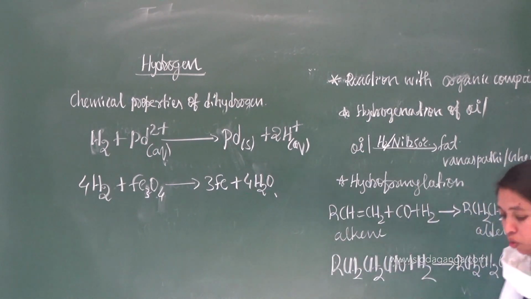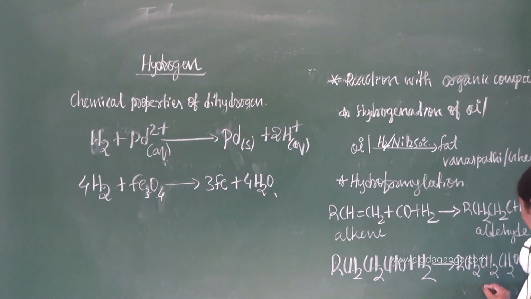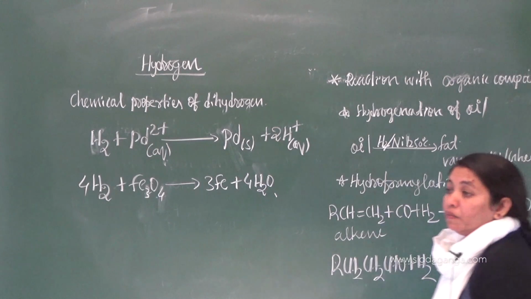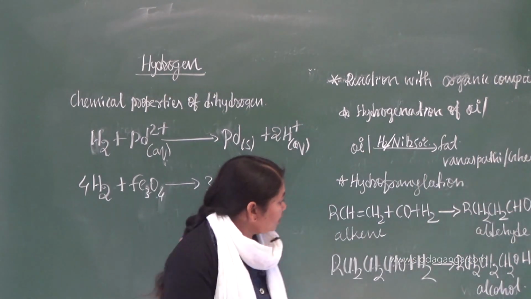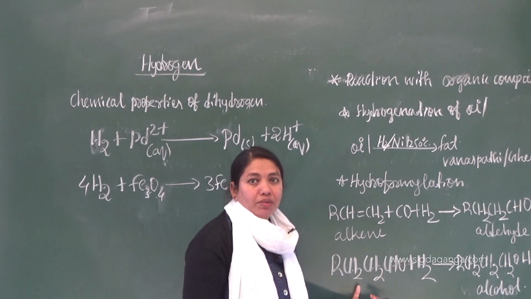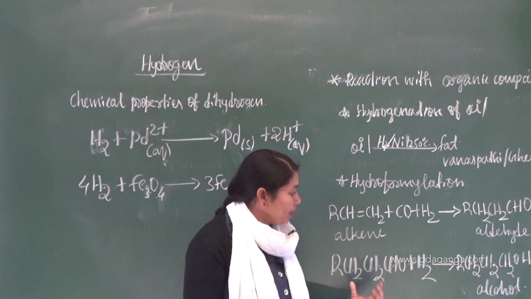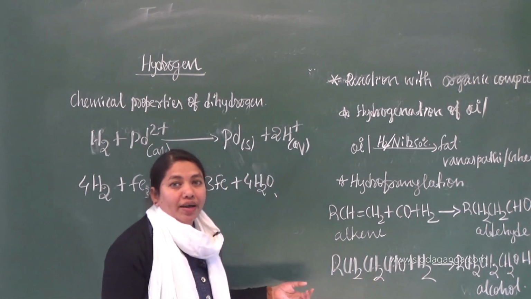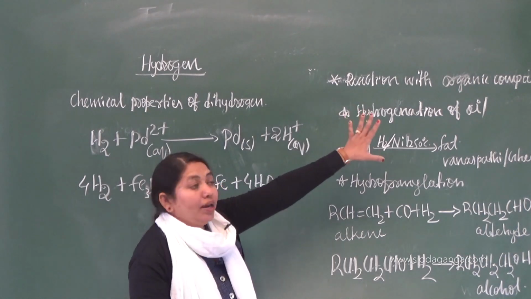You know that the functional group of alcohols is OH. What is the compound you are going to get at the end? Alcohol. This is how this reaction is called hydroformylation. So this is one more chemical property of our dihydrogen in case of organic chemistry.